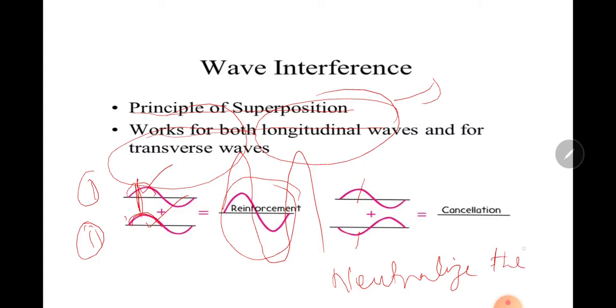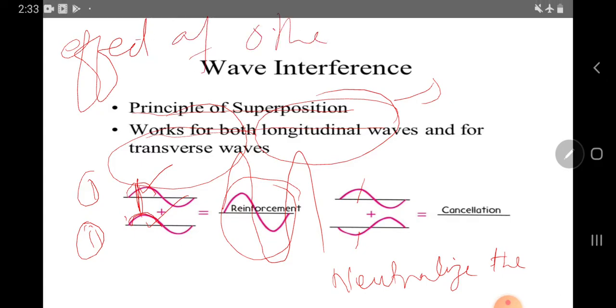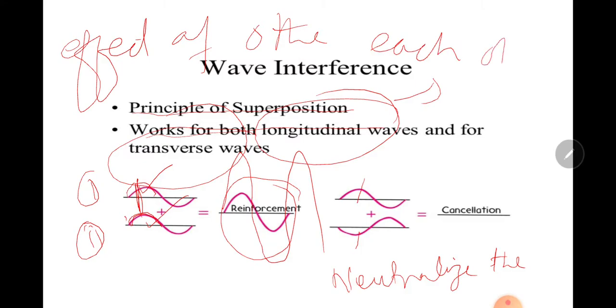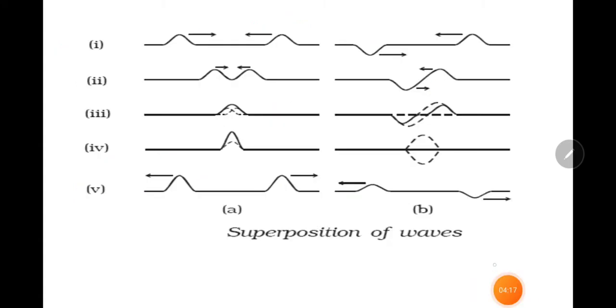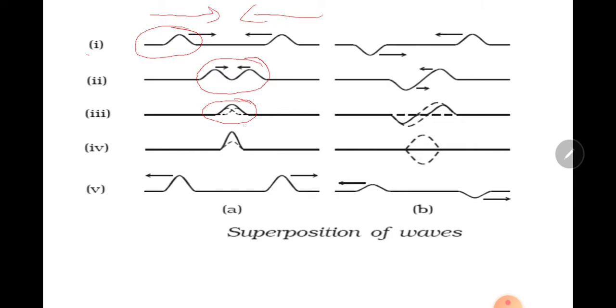The effect of each other. Now if you look at the first wave, here a crest is traveling in one direction, here a crest is traveling in the other direction. In the second step, they meet at a single point. In the third step, they will interfere with each other. In the fourth step, they will reinforce each other.